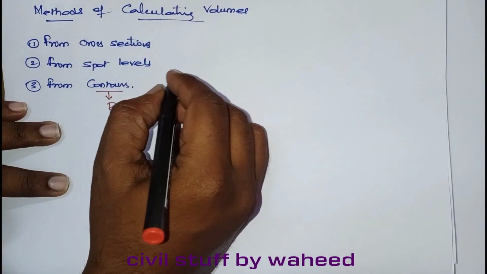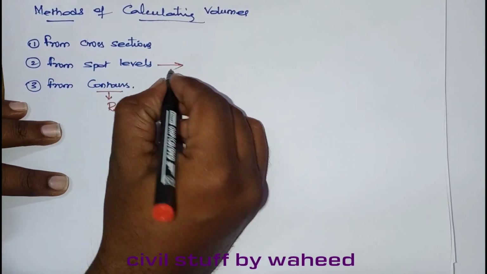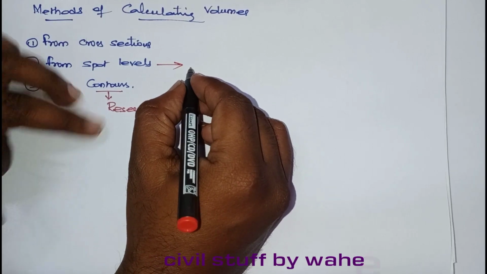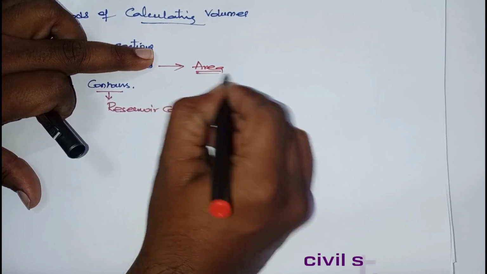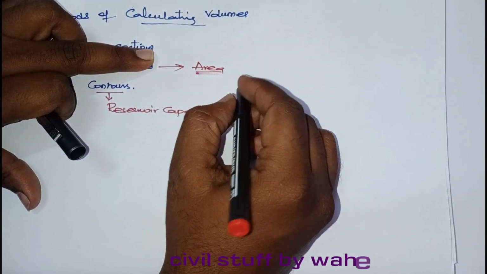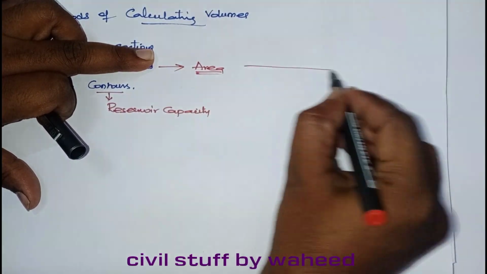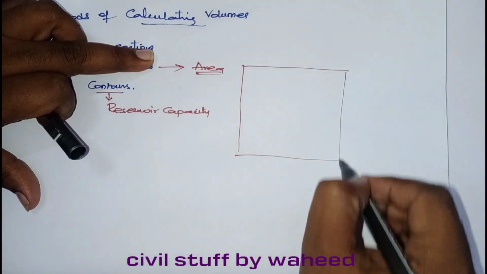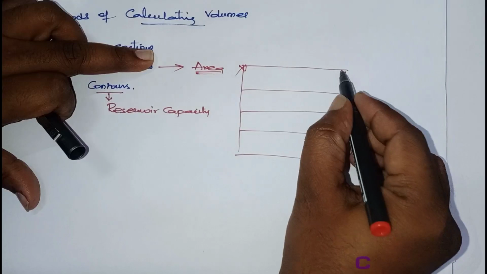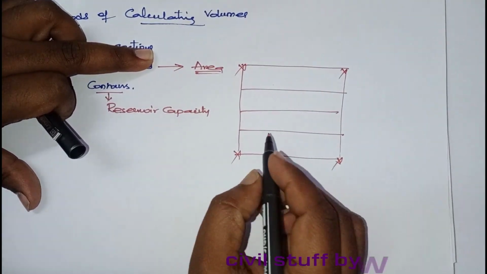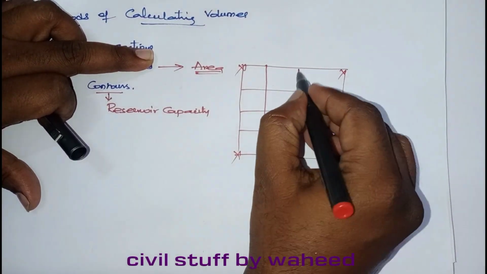Next, spot levels. Suppose there is some area. They will divide the area into regular spots by taking some fixed reference points. They will divide it as some grid.